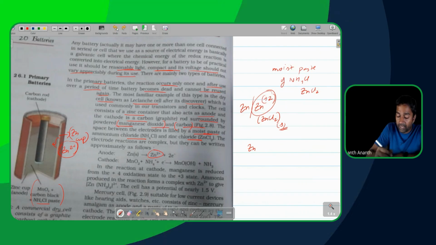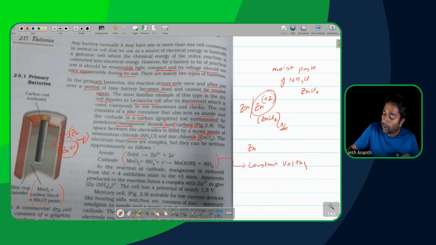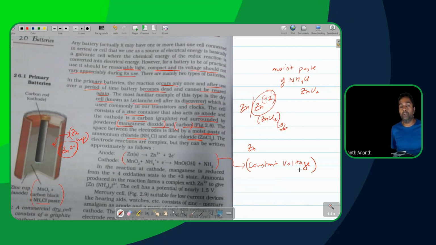If I'm going to consider this as the reaction, they've given you the anode and cathode reaction here. So if you want the reaction to have constant potential, that is necessary, correct? That's what we talked about. What is needed? Can you tell me, for this reaction given here, anode and cathode, for it to have constant potential, constant voltage, what do I need?